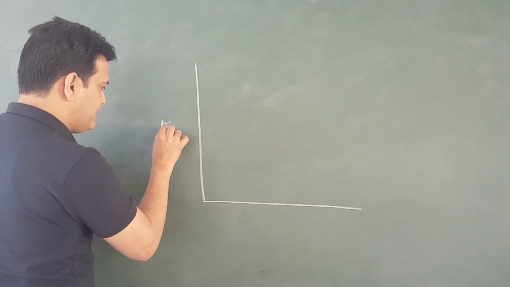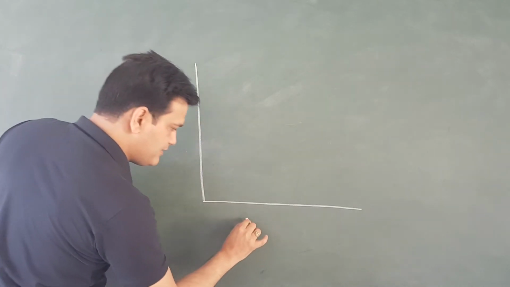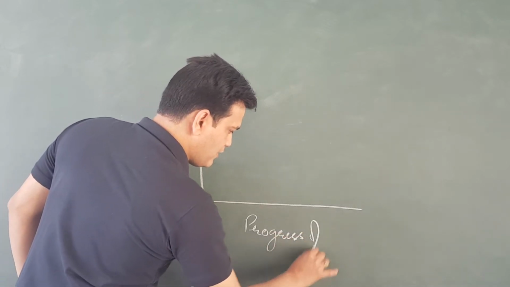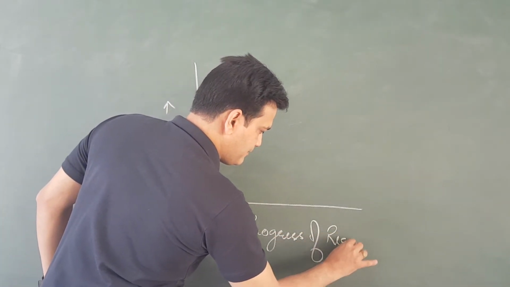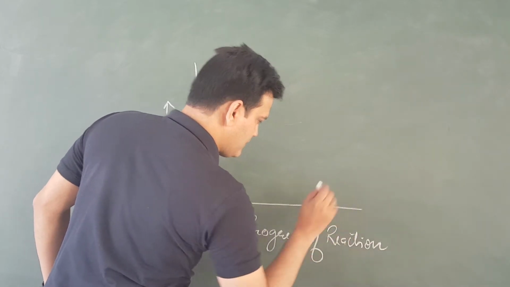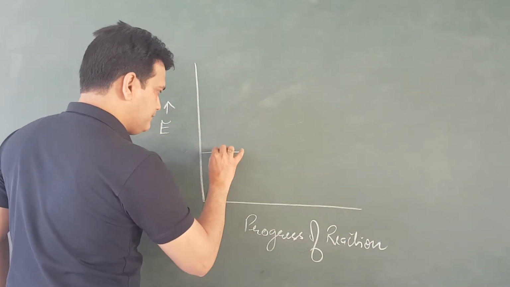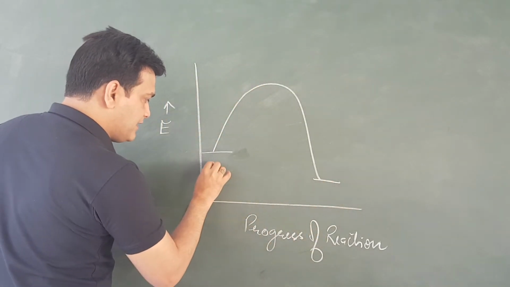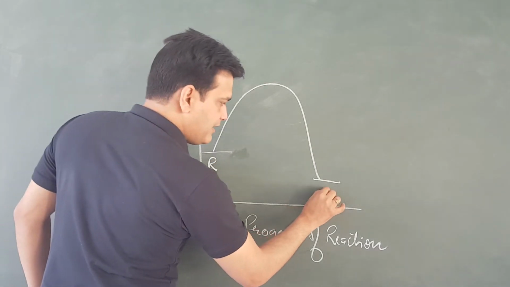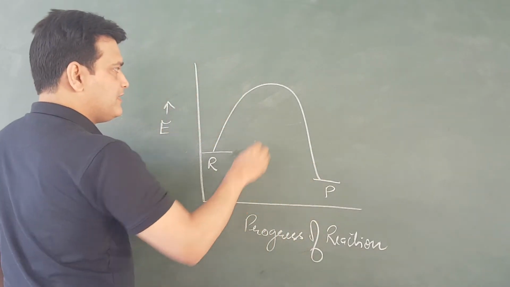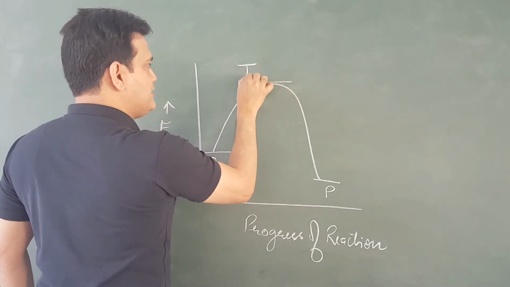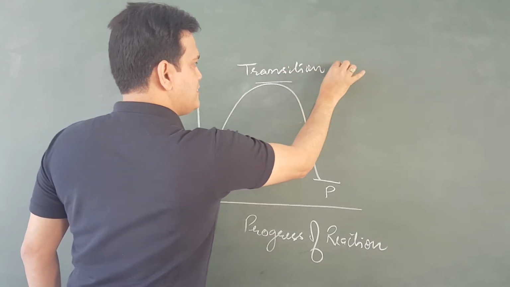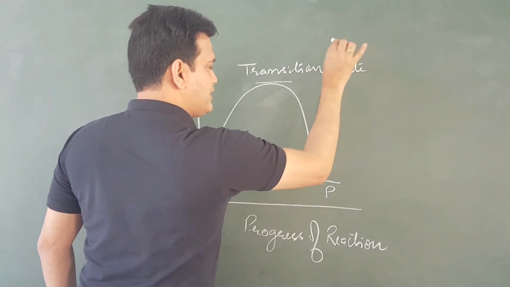If this is the energy and this is the progress of the reaction, if this is the reactant and this is the product, this is the transition state or transient state.